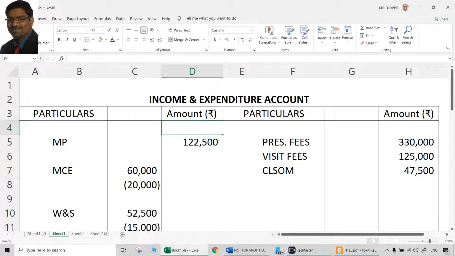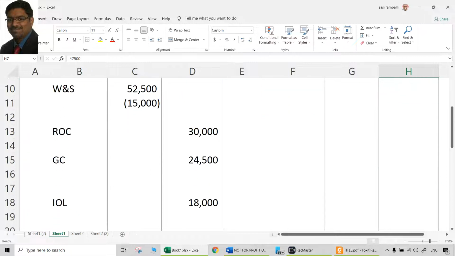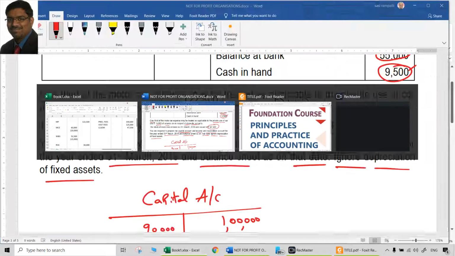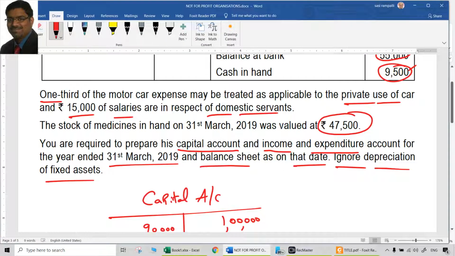If it was an already existing practice, there would have been opening stock of medicines also, which we would have started with in the income and expenditure account. Since it is a fresh practice, we don't have that. But closing stock is there. Just simply show closing stock, 47,500, just like the trading account. No difference in essence. Only the names and presentation change. Essence is the same. That's all that was asked.